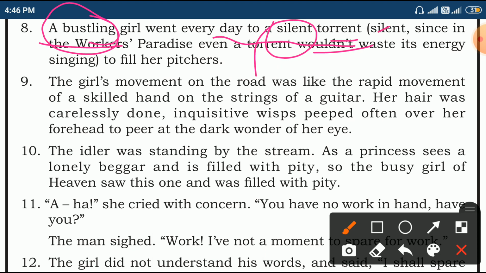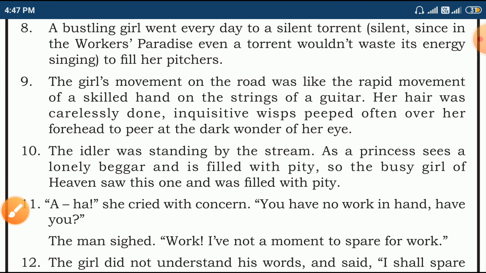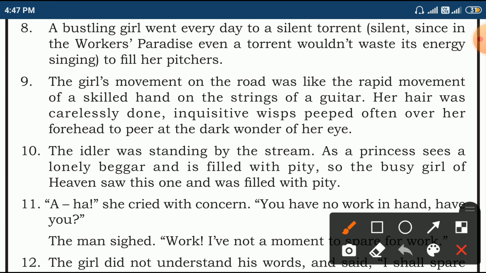A stream doesn't want to waste its energy. Silent, since in the workers' paradise, even a torrent wouldn't waste its energy in singing. How?